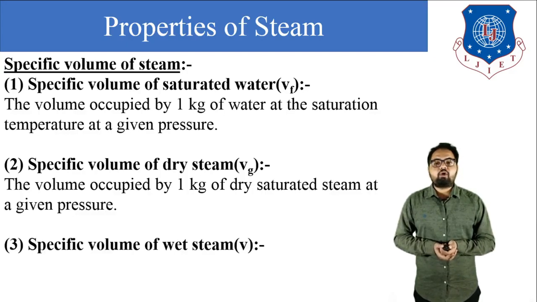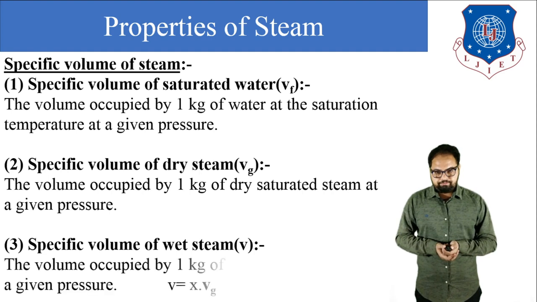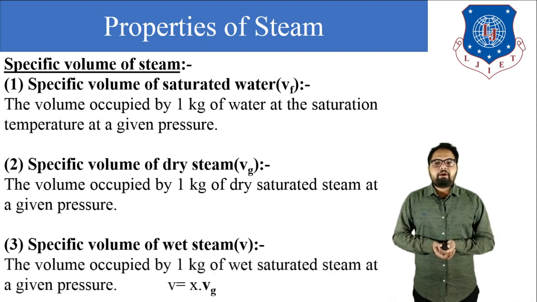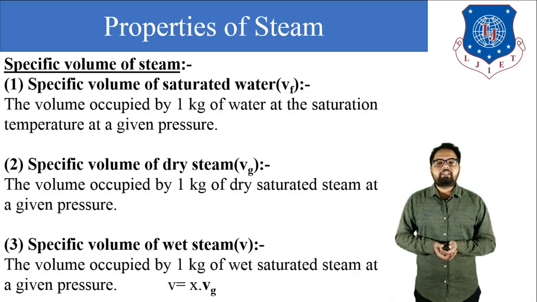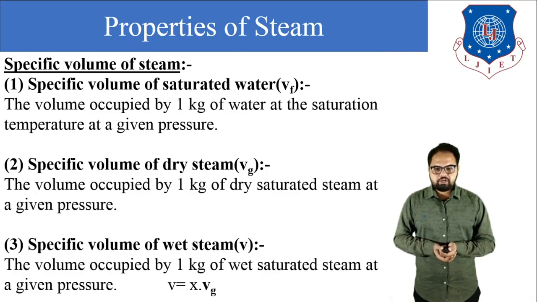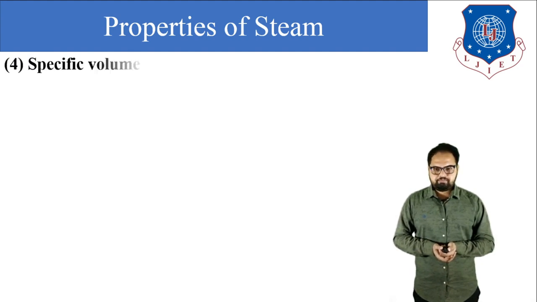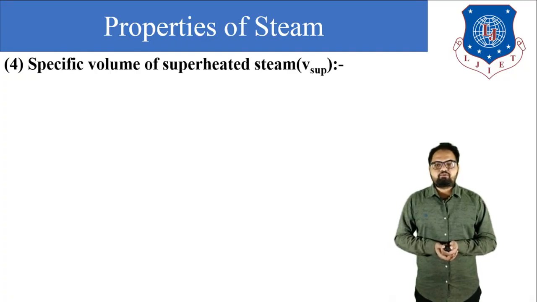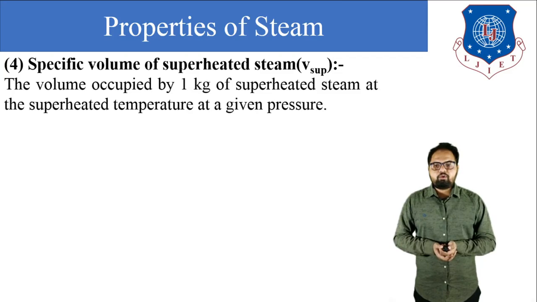Next is specific volume of wet steam, that is small v. The volume occupied by 1 kilogram of wet saturated steam at given pressure. So the equation is v is equal to x into vg, where x is the dryness fraction and vg is the specific volume of dry saturated steam. Next is specific volume of superheated steam, v sup. The volume occupied by 1 kilogram of superheated steam at superheated temperature at given pressure. And the equation for v sup is equal to vg into T sup divided by T sat.